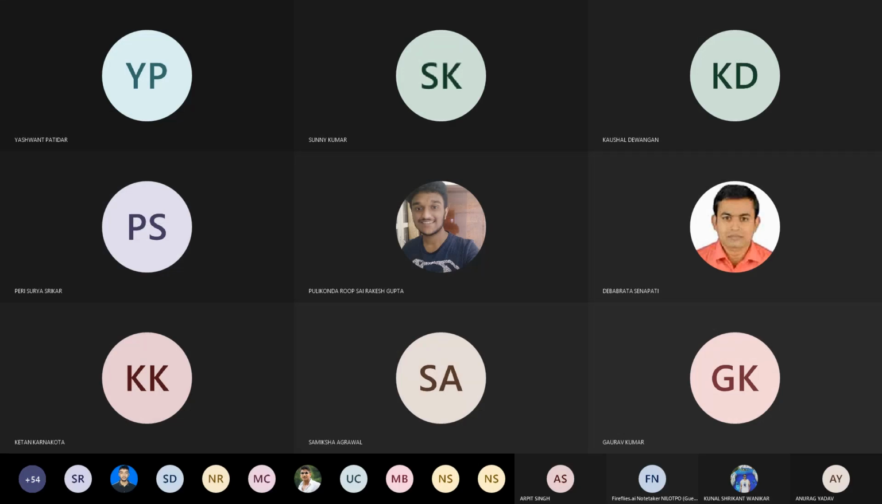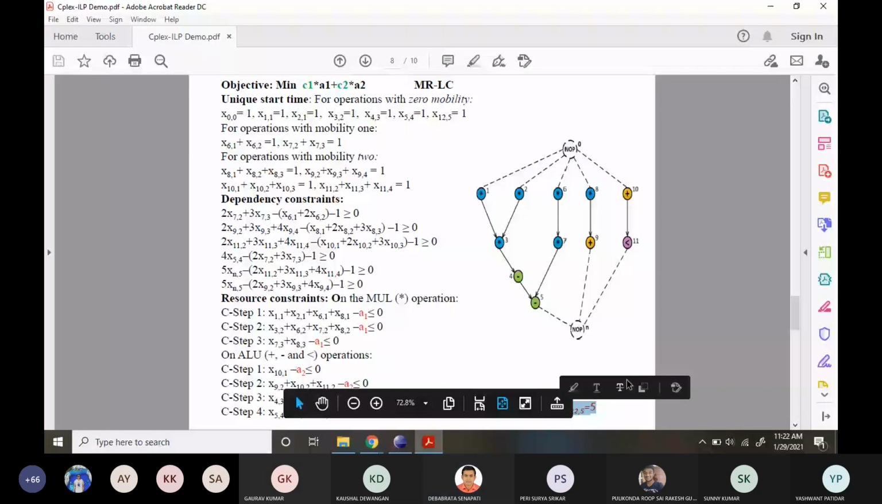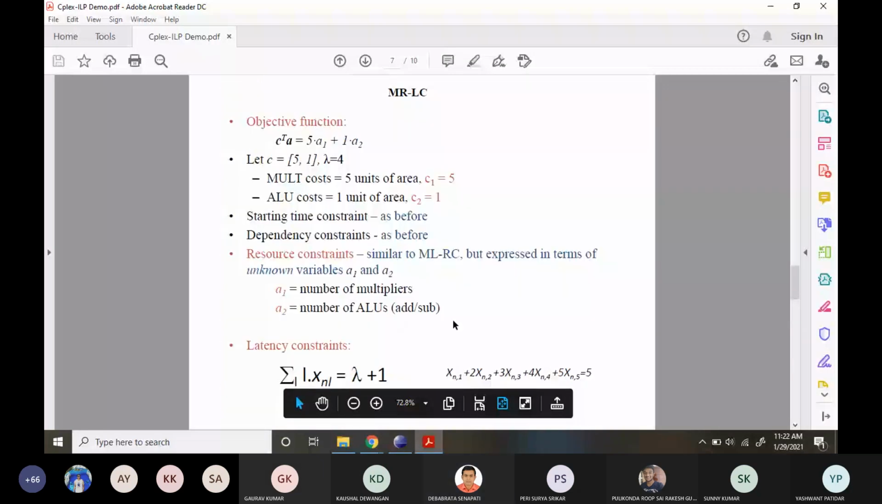Go back to the previous slide. So the dependency constraint will remain the same. The mobility also remains the same because we have taken that, and only a few things will change.